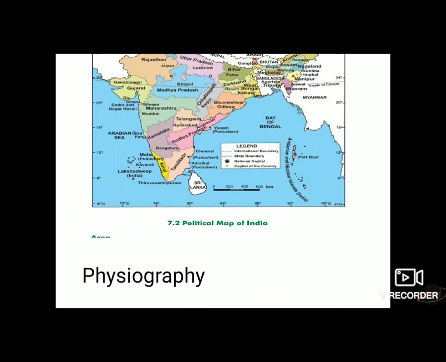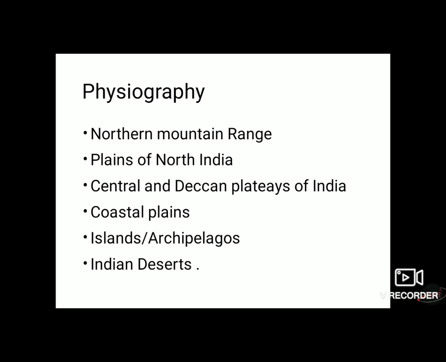Now let's see the physiography. What does physiography mean? Physiography means the physical map of India, which includes its atmosphere, temperature, way of living, places, geographical locations, etc. Physiography is divided into many divisions.